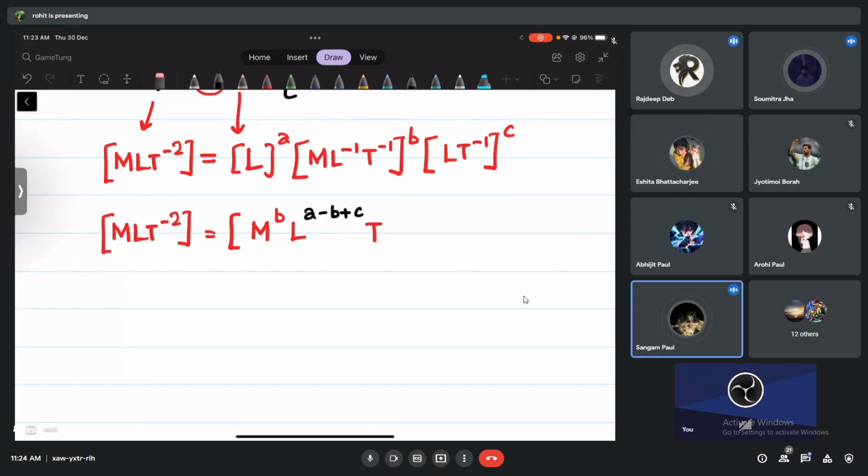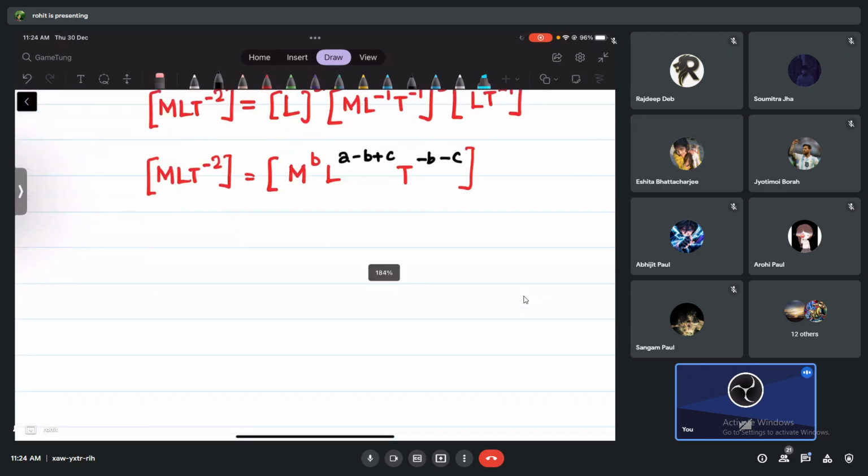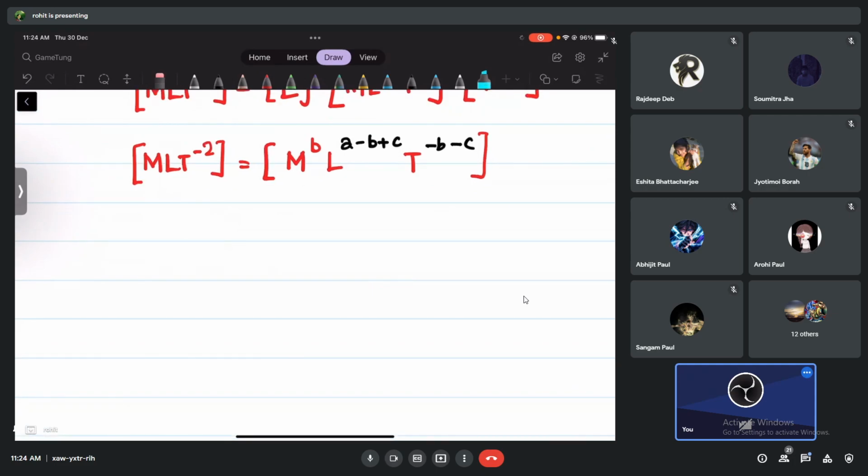Minus A, minus B, minus C. B, minus B and minus C. Okay, so we got all the powers that we want. Since dimensionally it has to be correct, whatever formula we write, we are going to equate. The powers on the left hand side are 1, 1 and minus 2, so we are going to equate them to the powers on the right hand side of all the dimensions that we have: mass, length and time.